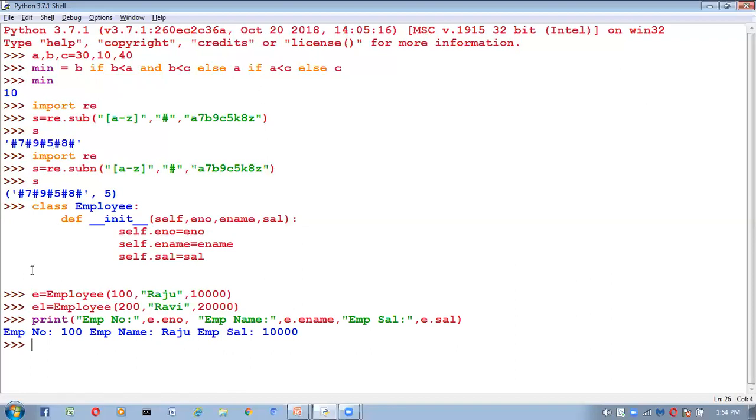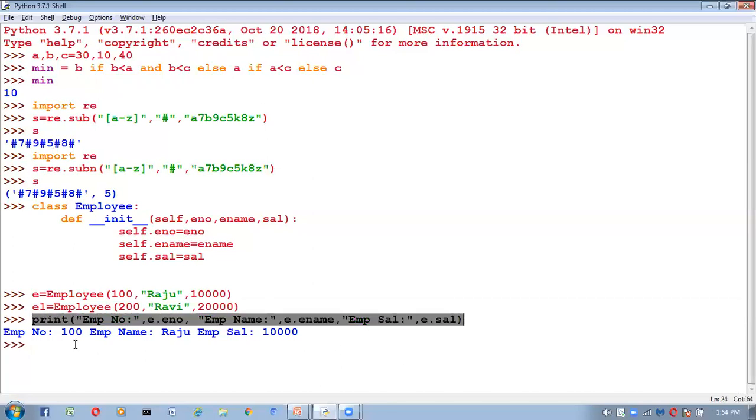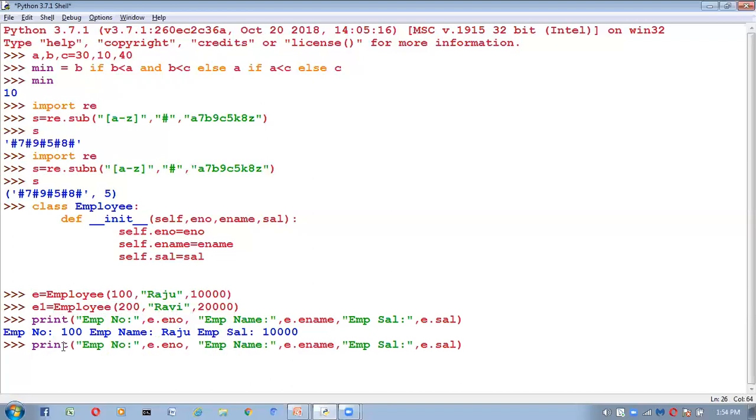Here we can create any number of objects, and whenever we create an object, automatically that constructor will be executed. Here I am taking E1 in the same way. And now you see what you are getting: employee number 200, employee name Ravi, employee salary 20,000. Like this we have to take the constructor inside the class. Clear?